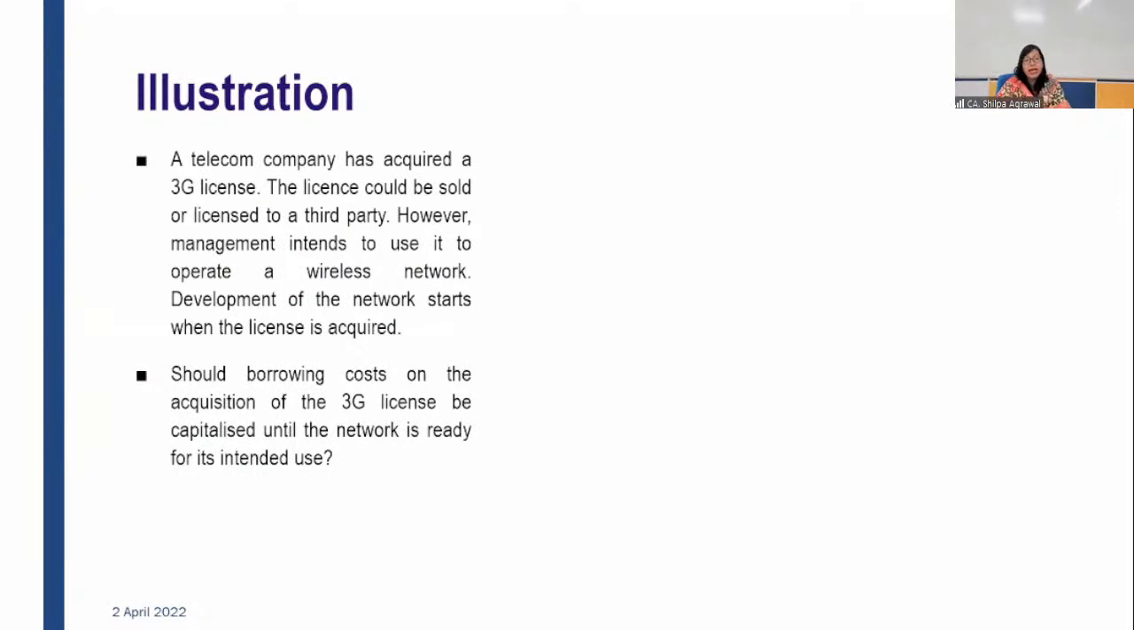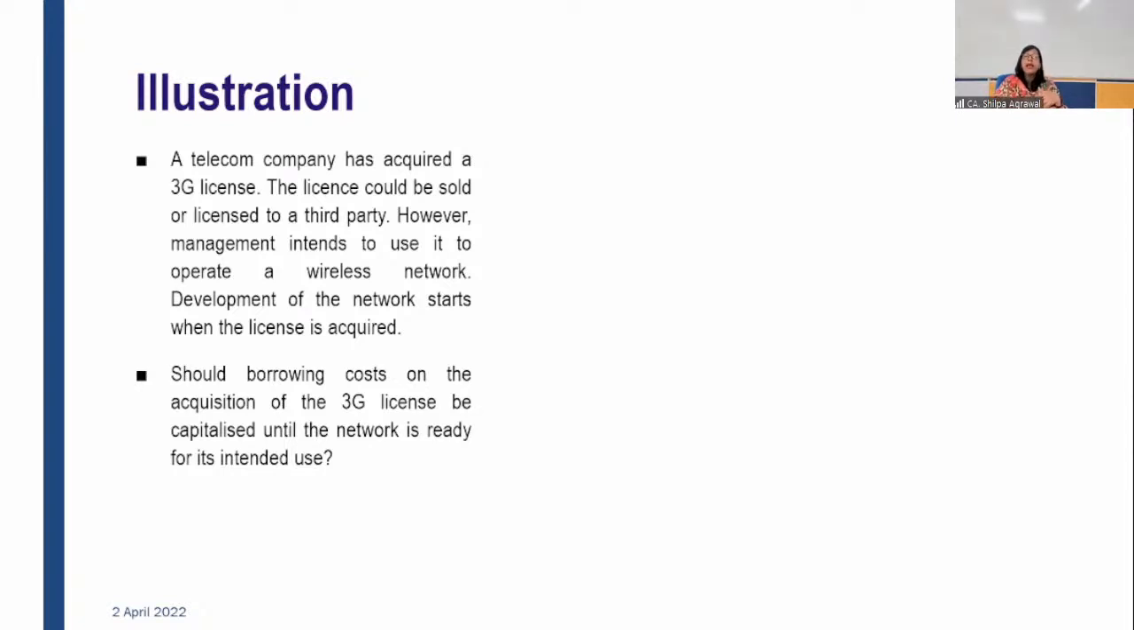Next illustration: a telecom company has acquired a 3G license. The license could be sold or licensed to a third party. However, management intends to use it to operate a wireless network. Development of the network starts when the license is acquired. Should borrowing costs on the acquisition of the 3G license be capitalized until the asset is ready for its intended use?